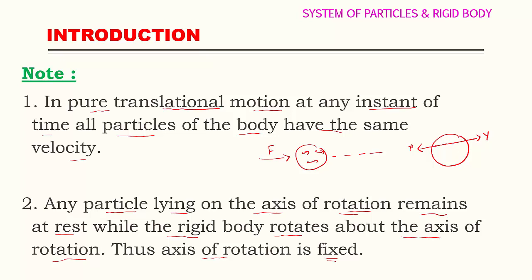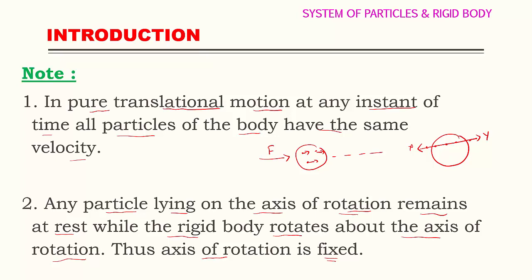The particles lying on the axis are also at rest. Only this part is moving in a circular path. This axis is not moving. This axis is at rest. The particles lying on this axis remain at rest while this rigid body rotates about the axis of rotation.